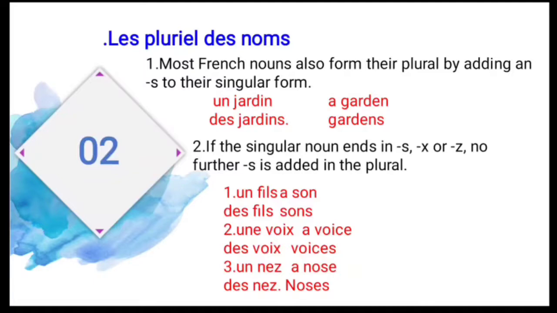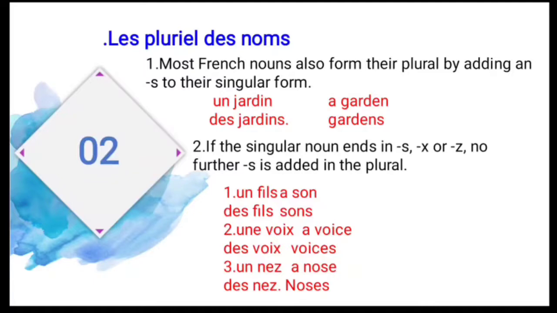So see the example, un jardin means what? A garden. So when you are changing it to the plural, you have to change the indefinite article also. So here the indefinite article un, when you are changing into the plural form, that also you have to change. Des jardins, at the end of the noun you have to add s. So, gardens. So this is the first rule.